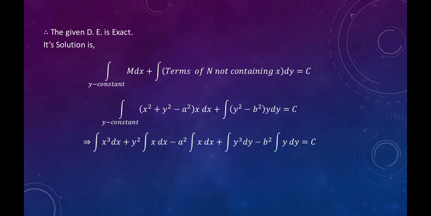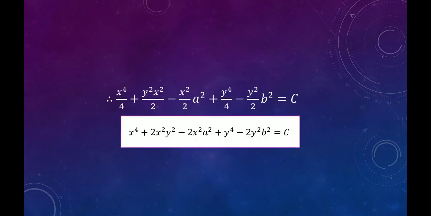Multiplying by x and taking the integration, we get integration of x cube dx plus y square, which can be outside the integration, x dx, minus a square into integration of x dx, plus similarly multiplied by y, integration of y cube dy minus b square, outside the integration, b square integration of y dy is equal to c.